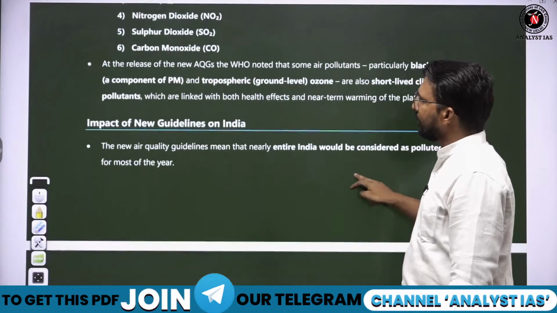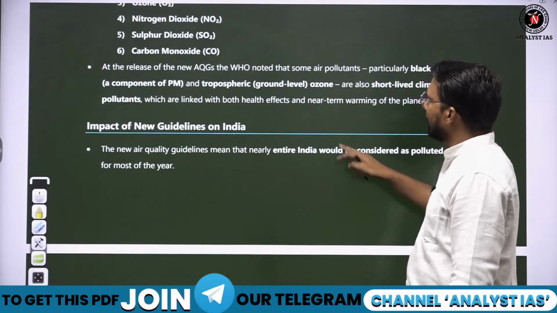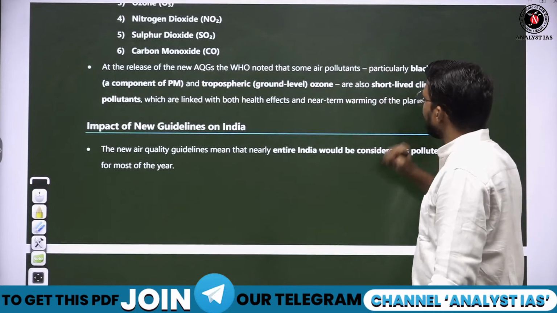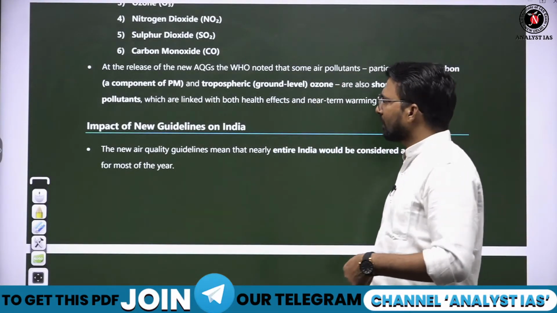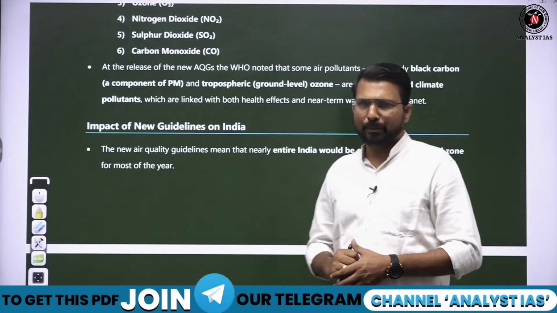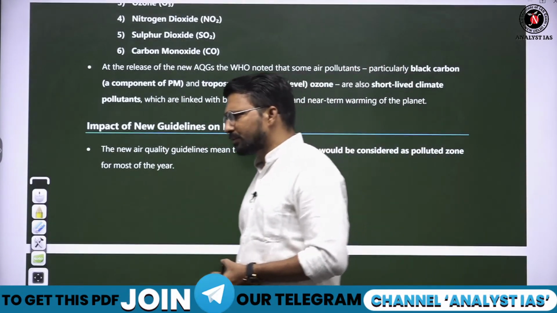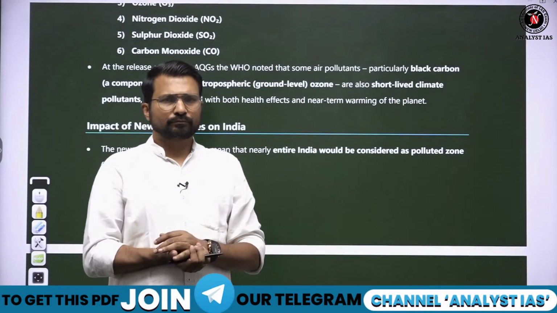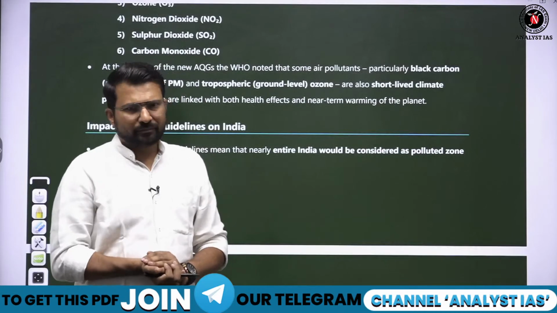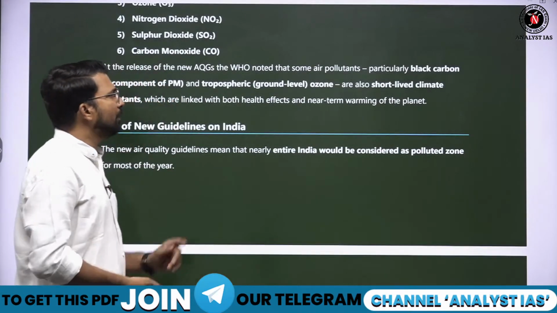At the release of the new air quality guidelines, WHO noted that some air pollutants, particularly black carbon, is also a component of PM particle. So how is black carbon produced? Black carbon is produced when we burn fossil fuels like coal and petroleum.